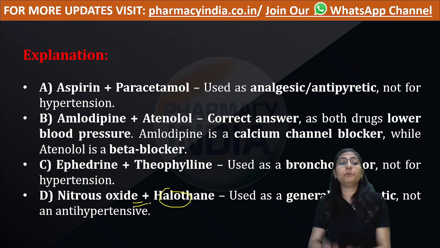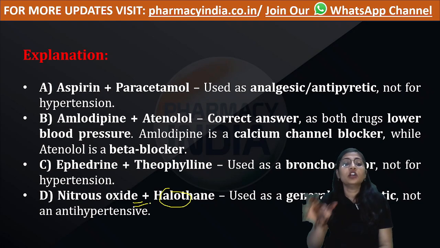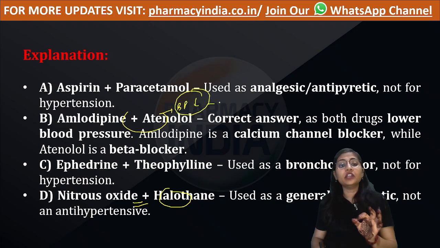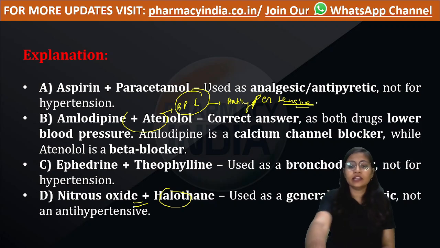Therefore, option B is correct. Amlodipine plus atenolol is used for reducing blood pressure, so it is used as an antihypertensive drug. Okay, let's move to the next question.